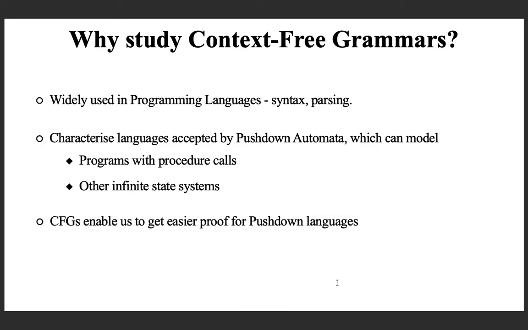And finally, the use of context-free grammars enables us to get easier proofs for push-down languages, that is, languages represented by the next category of automata. And this is the motivation for learning about context-free grammars.